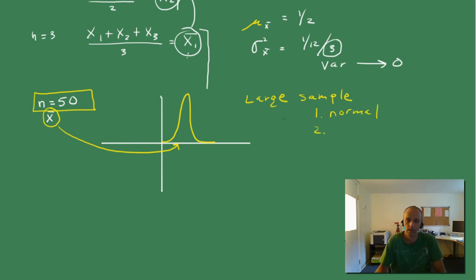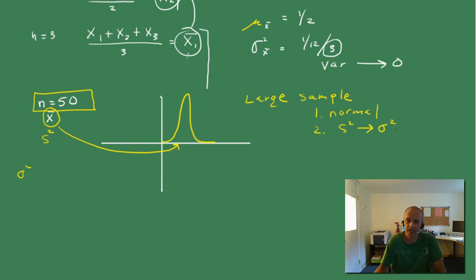And 2, the sample variance that we got from this sample here, we call that s squared. Not to be confused with sigma squared. Sigma squared was the population variance. The s squared that we got from our sample is a very good approximation to sigma squared.